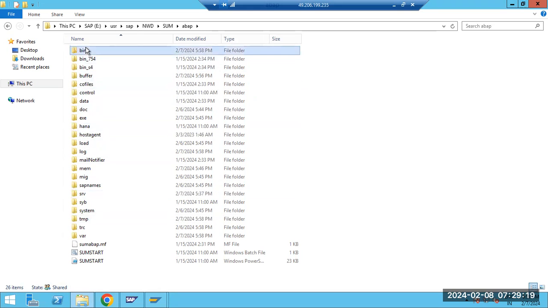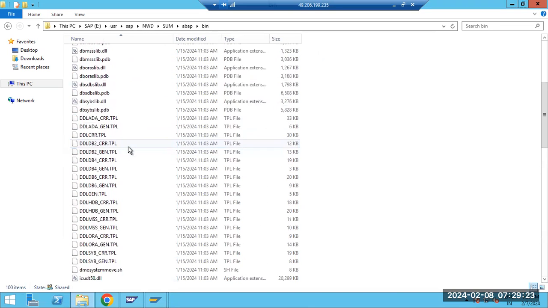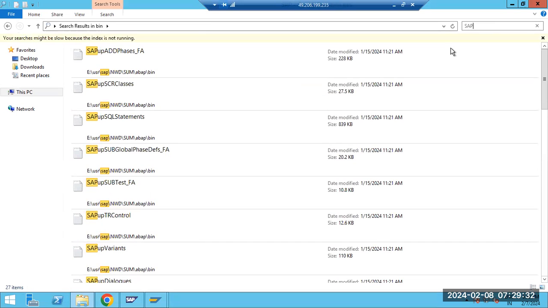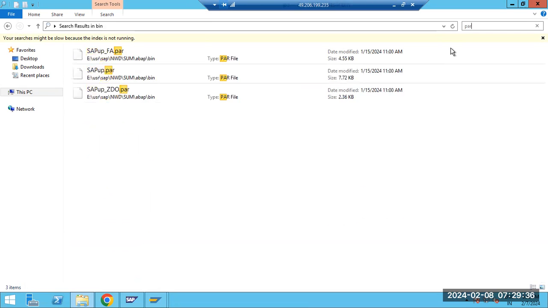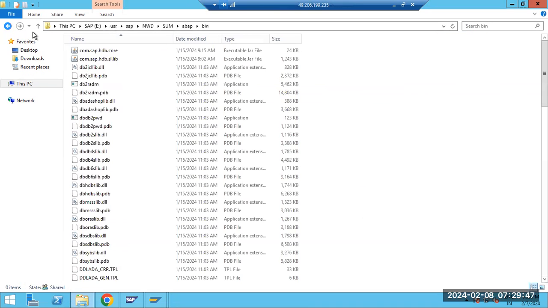In the bin folder, we have all the configuration files. Suppose you want to configure any additional properties. Previously, in the previous class, we discussed that in one of the PAR files we need to add one migration parameter, in the SAPup PAR file. There is a parameter, the migration option, and here we need to set that option. Like this, all the configuration and binaries are here.